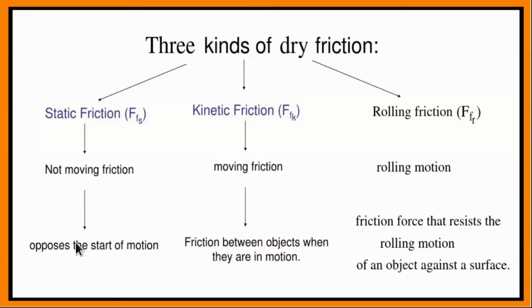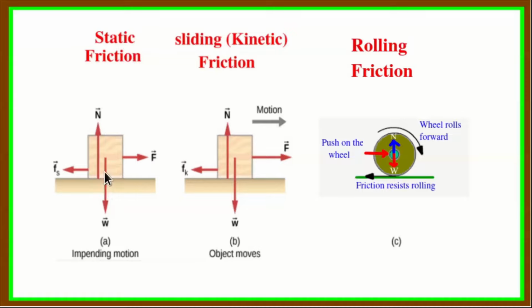Static friction opposes the start of motion. Kinetic friction acts between objects when they are in motion, and rolling friction occurs when a rolling object rubs against another surface. So the rolling motion is prevented or opposed. So this is static friction. We have the weight of the body, the normal reaction, the applied force, and the frictional force opposing the applied force. So the motion is just going to start. So up to that point, F will be equal to Fs.